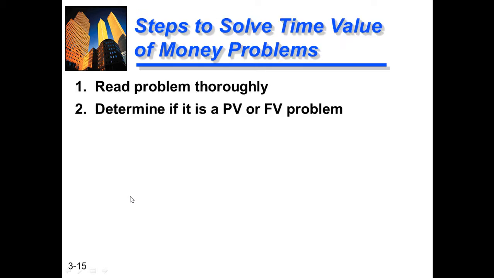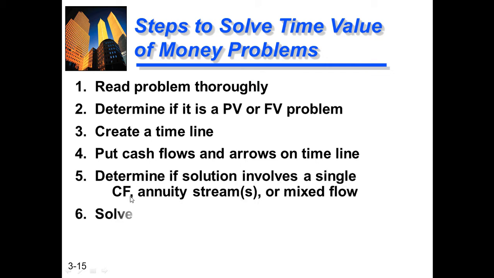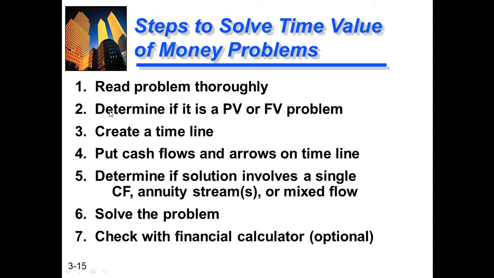Next, steps to solve time value of money problems. First, read the problem thoroughly. Determine if it is present value or future value. Create a timeline. As I told you before, you must draw a timeline and put all cash flows with arrows on the timeline. Determine if the solution involves a single cash flow or an annuity stream, that is, a single deposit, multiple deposits, or mixed flow. Solve the problem, then check with the financial calculator, optional.